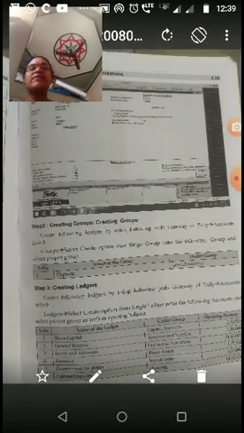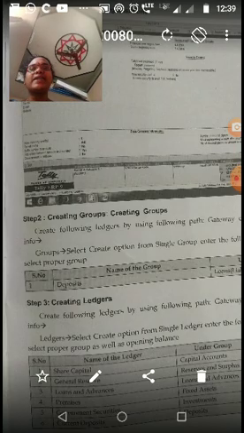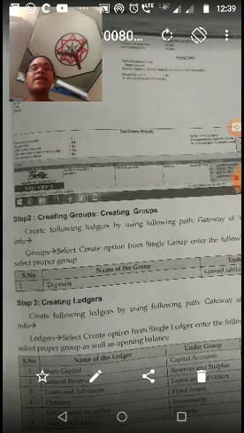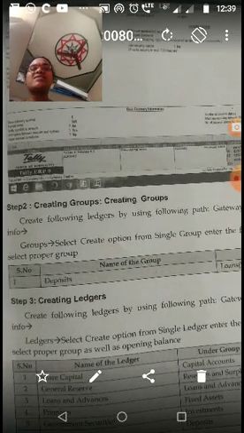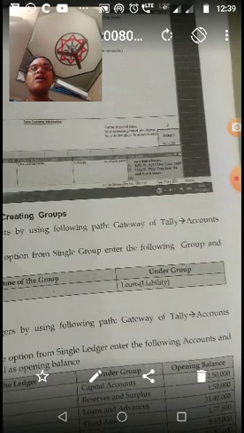Now step 2 is creating groups. Create the following groups by using the path Gateway of Tally, groups. So what is the group? Deposits. Under the group is loans, liability.